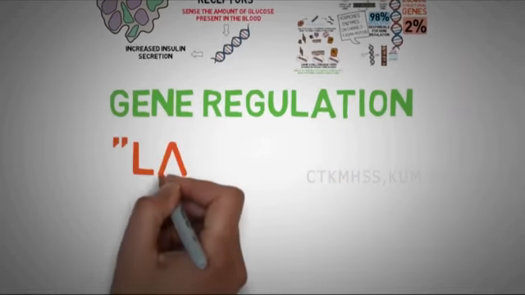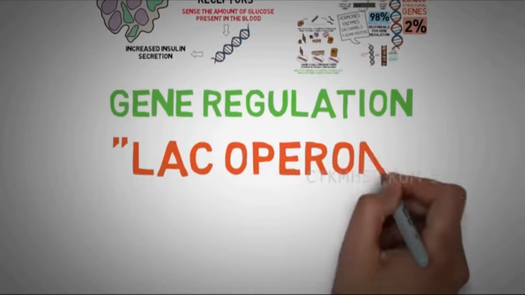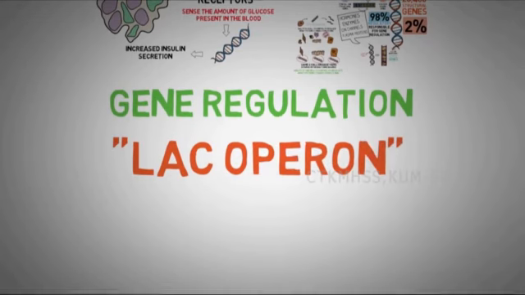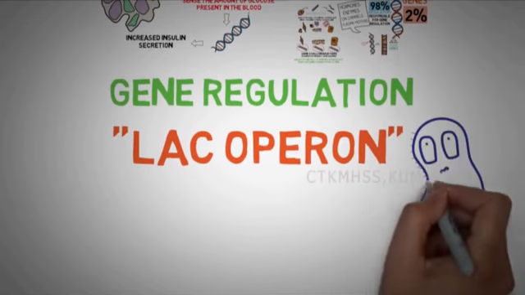Gene regulation works in thousands of ways, but we are going to see the basic model of gene regulation that operates in the bacterium E. coli, the Lac Operon.